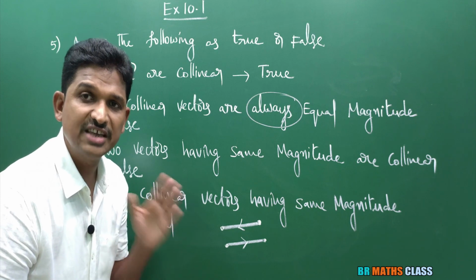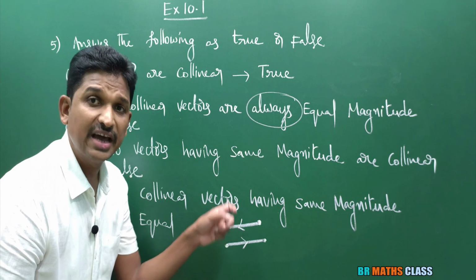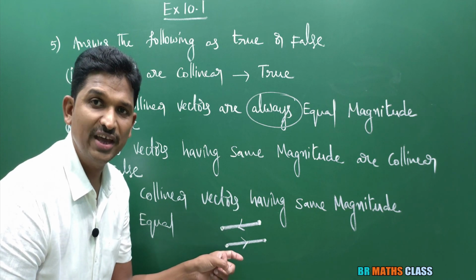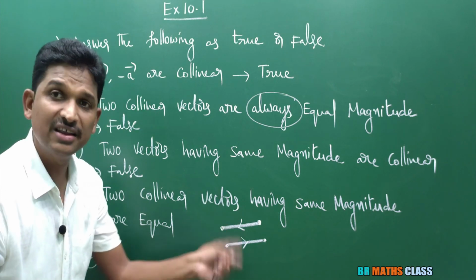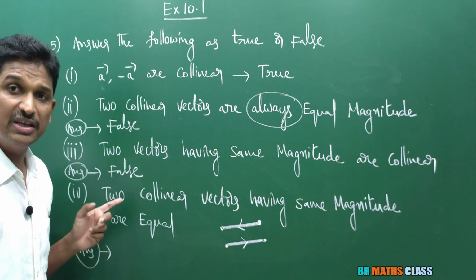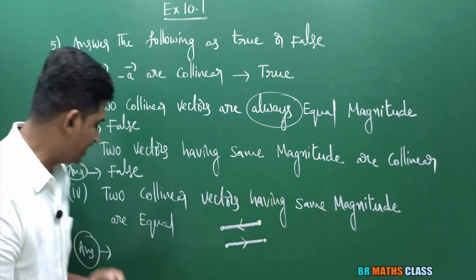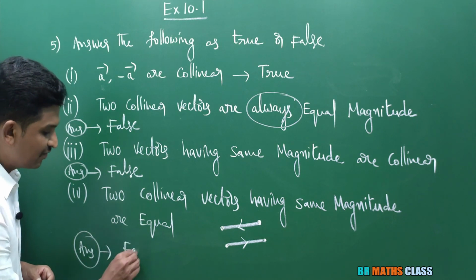Vectors which are having same magnitude and same direction. Here magnitude is same, but direction is not same. These are collinear vectors having same magnitude, but they are not equal. But they are saying two collinear vectors having same magnitude are equal vectors. This is wrong statement. So this is false.